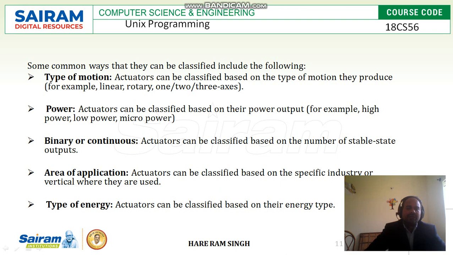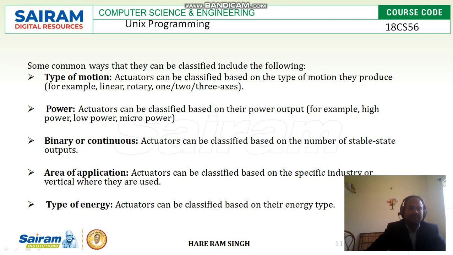Next is binary or continuous actuators. Actuators can be classified based on the number of stable state outputs. Based on that, actuators are divided into binary or continuous form.